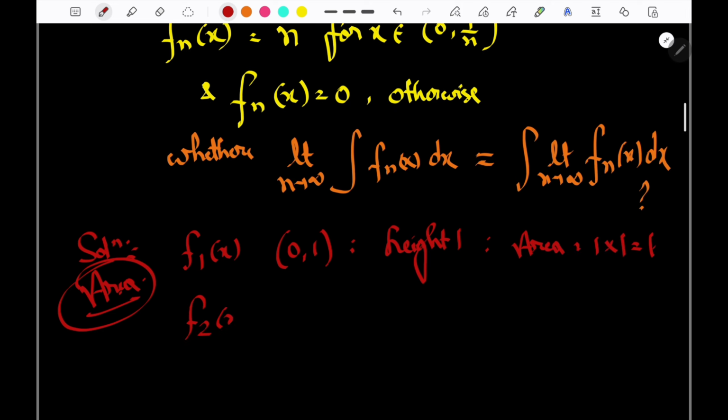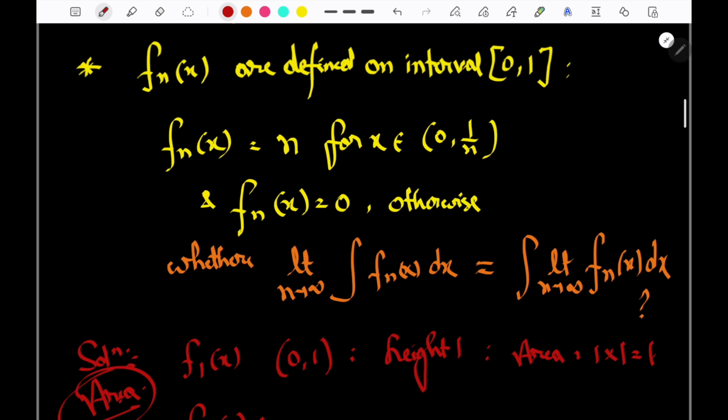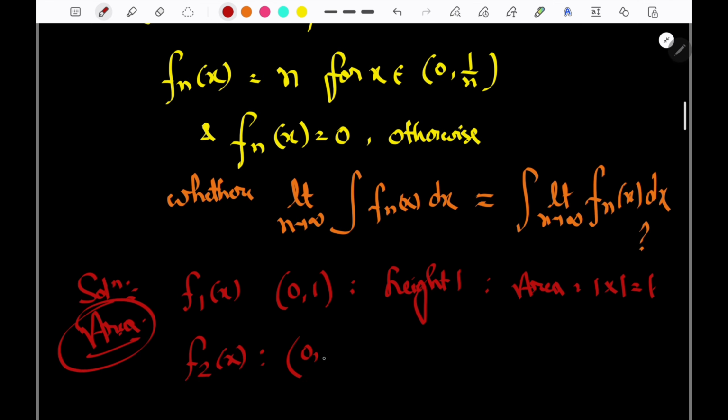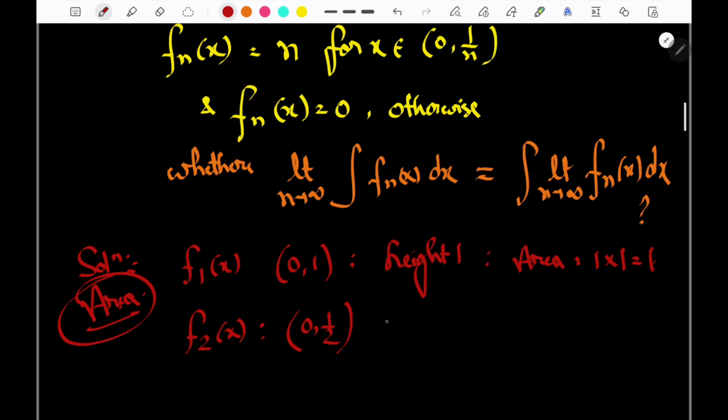But if I find f2 of x, now n is equal to 2, so basically we are talking of 0 to 1 by 2. So what is the height? Here the spike will be f_n of x equal to n, so height will be 2, and what will be the base? 0 to 1 by 2, so base will be 1 by 2. Superb. So area, that is meant by integration, finding the area. So this will be 2 into 1 by 2, that is equal to 1.